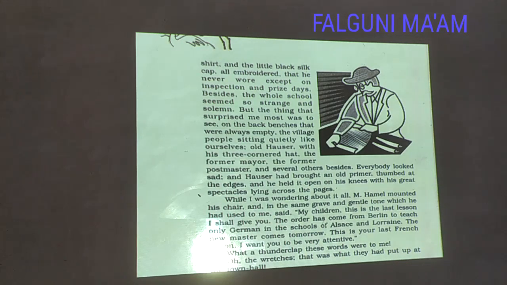The narrator says that today the teacher's dressing was different. He dressed up like this mostly on the day of inspection or prize day, maybe an annual function like situation.